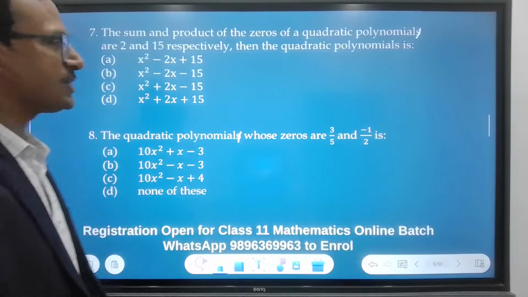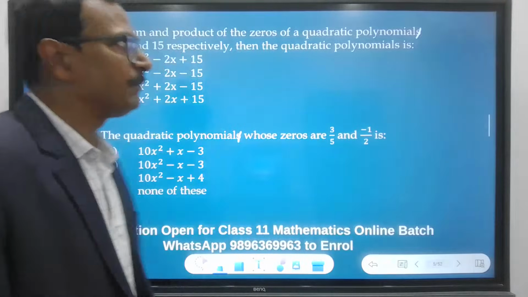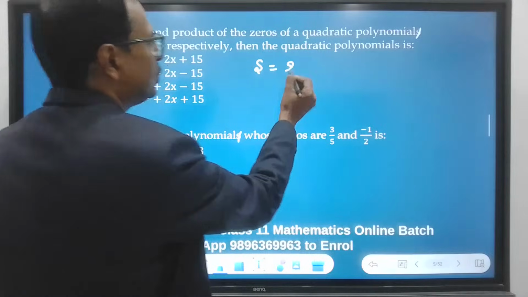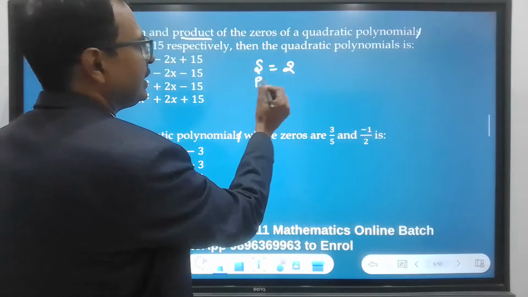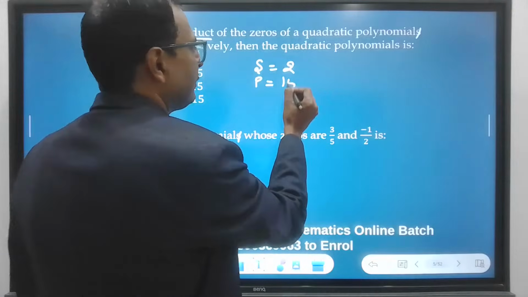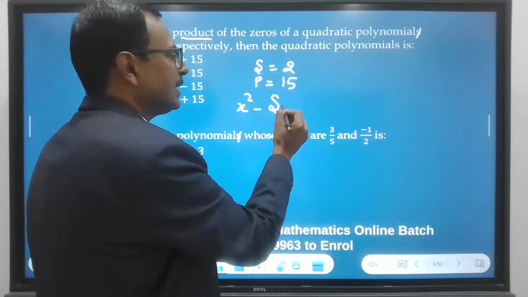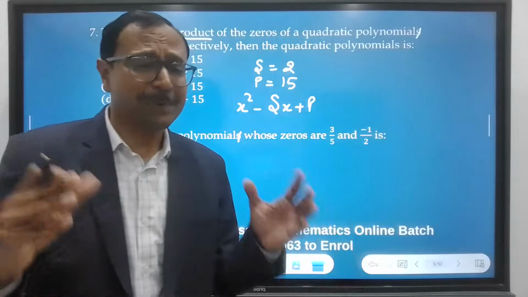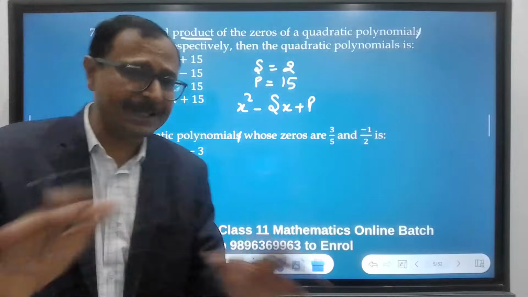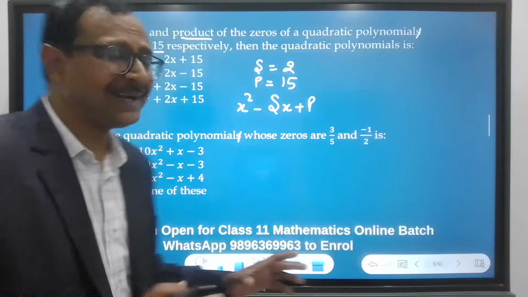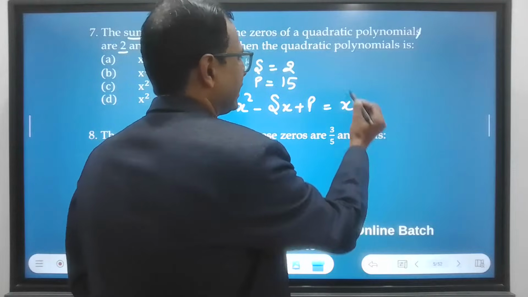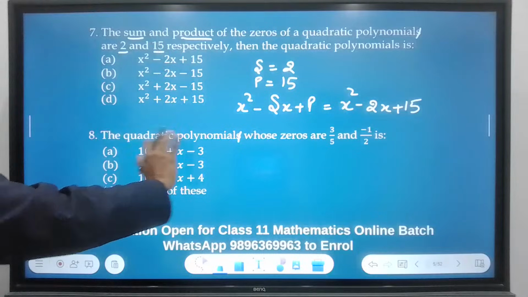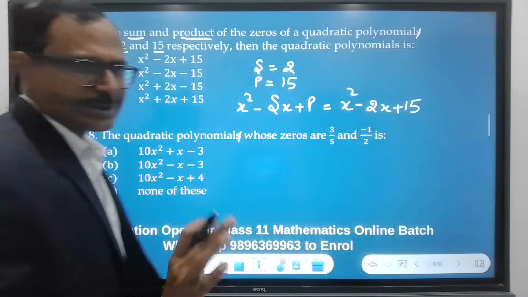Okay, let's discuss question 7 and question 8 independently. So here the sum of zeros is 2 and the product of zeros is 15. If you remember, x square minus sum x plus product is the required quadratic polynomial, and that's pretty easy. If you don't know this, you have done nothing in the polynomials chapter. So the answer will be x square minus 2x plus 15. The correct answer is A. So that was a conceptual question.